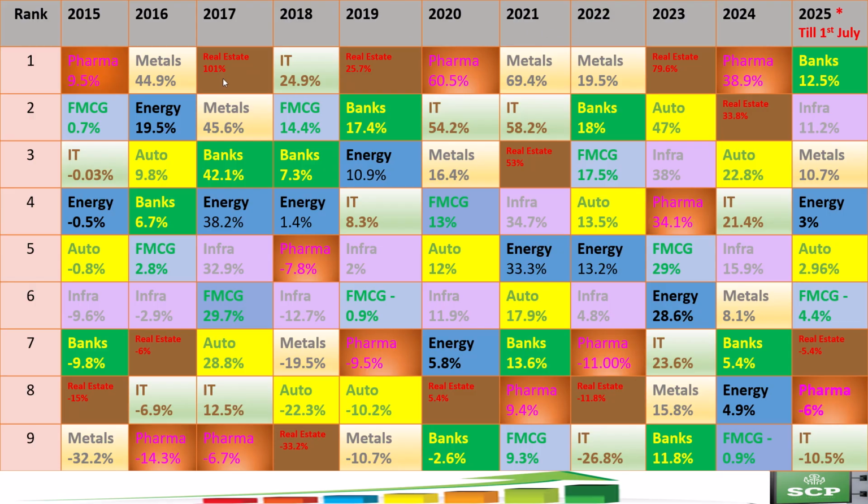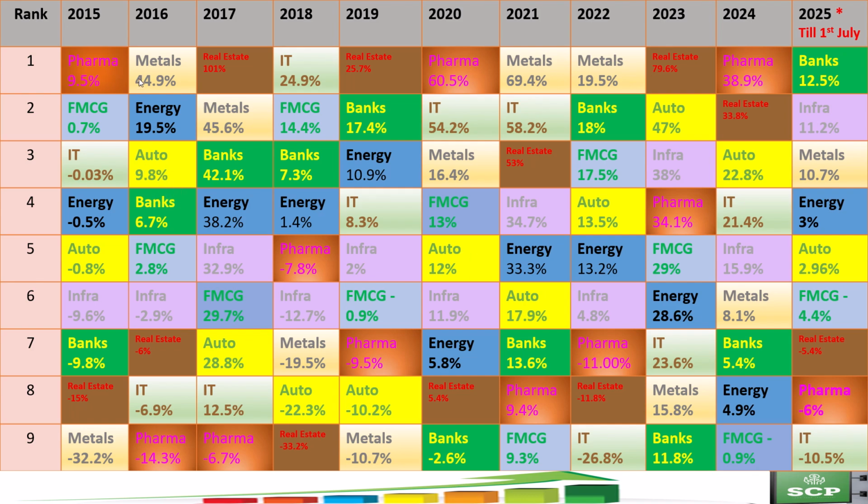Real estate was the highest one because it generated 101% returns in 2017, and in 2019 it achieved 25.7%, and in 2023 79.6%. Apart from that, we have information technology in 2018 and 2025 till 30th of June, banks were reported as 12.5% returns.